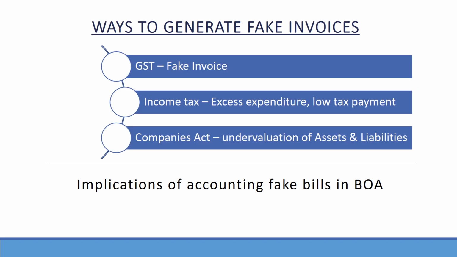The implications of fake invoices accounted in books of accounts are as follows. Under GST, excess of ITC, thereby evading tax, or fictitious turnover to pass on bogus ITC. Under income tax, excess claim of expenditure, thereby reduction in turnover resulting in underpayment of income tax. Under Companies Act, in case of inward invoices, excess expenditure resulting in lower profits and undervaluation of assets and liabilities. In case of outward invoice, excess turnover, thereby inflating cash and other assets. In both the cases, it misleads the intended users.